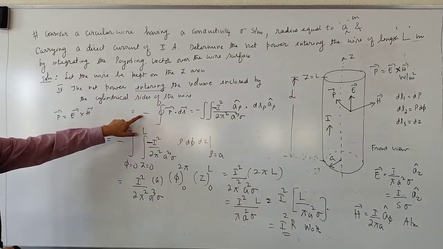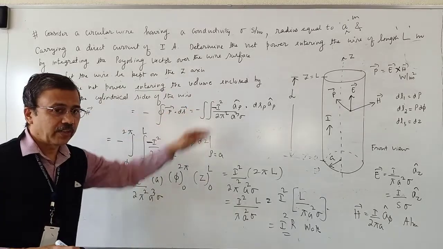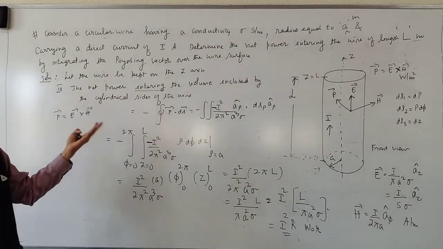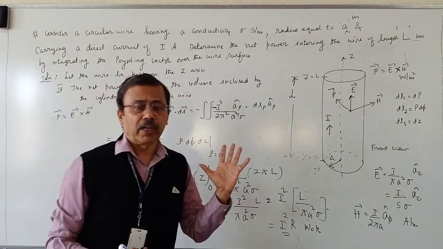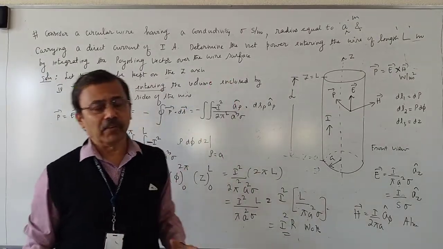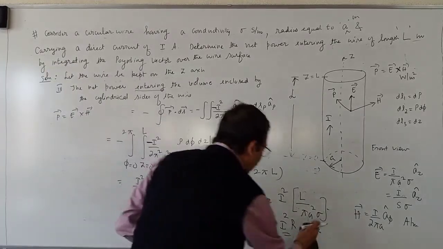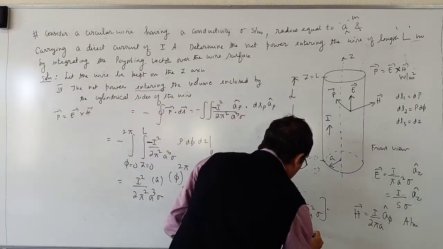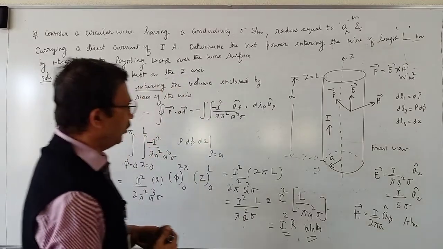Negative sign is taken here because power entering the volume is negative, power leaving the volume is positive. That is the convention. Even while teaching Gauss law, flux leaving was treated as positive, flux entering was treated as negative. Please remember it. So many watts. With this we finish this problem. Thank you.